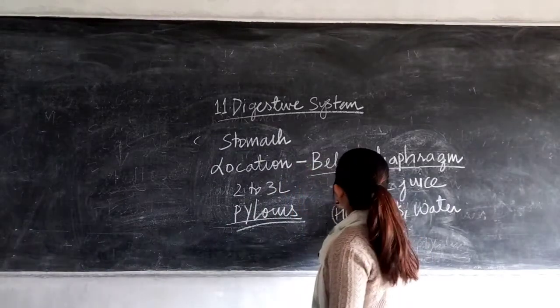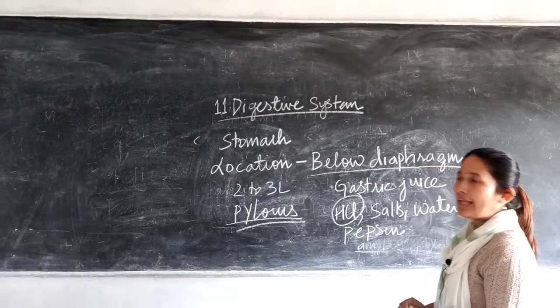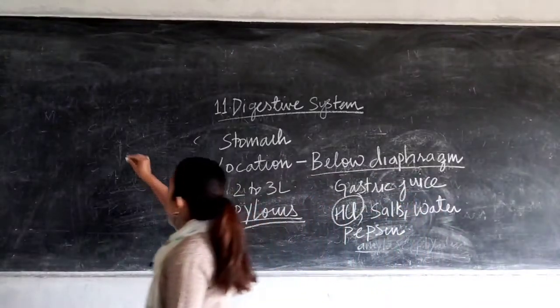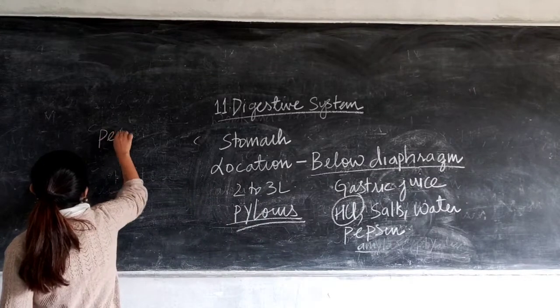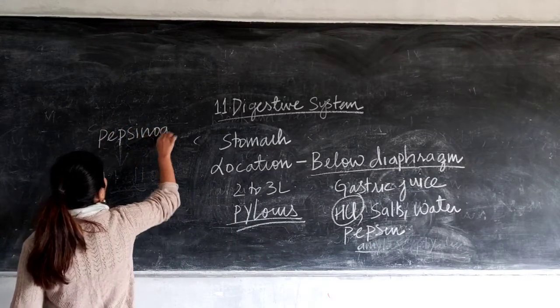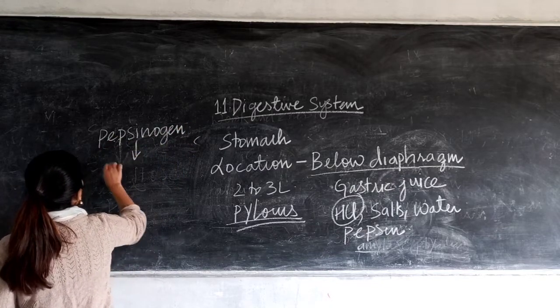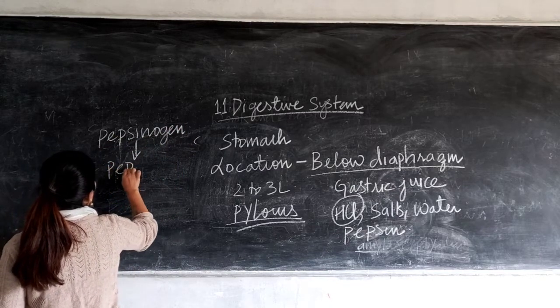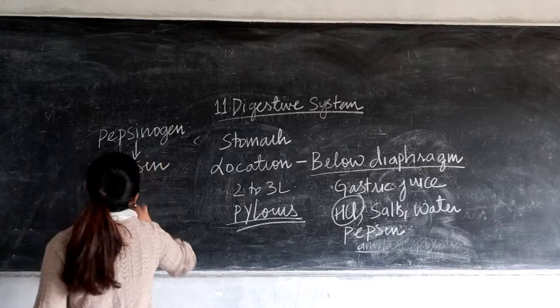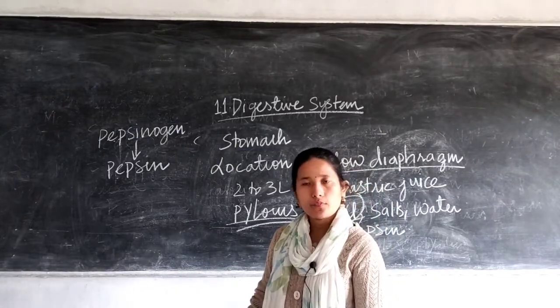And the other function of hydrochloric acid is this: in gastric juice, the enzyme is present in the form of pepsinogen. It's an inactive form of an enzyme. The inactive form is converted into the active form, that is pepsin, only in the presence of hydrochloric acid.